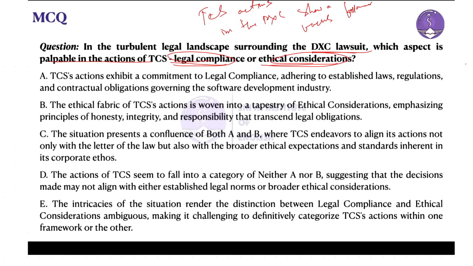Let's understand what we understood from the passage. We understood that there is a lawsuit where TCS is accused of copying another company's software code.